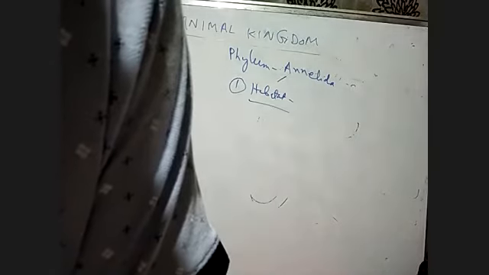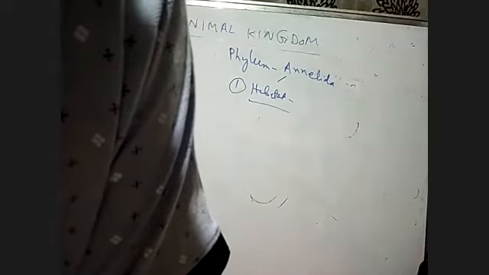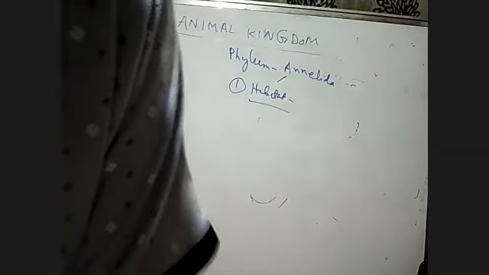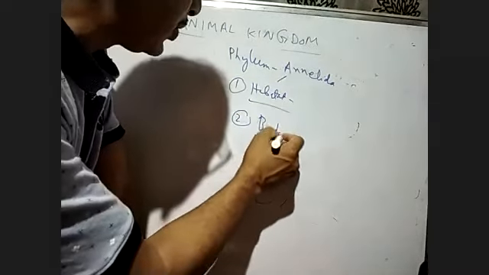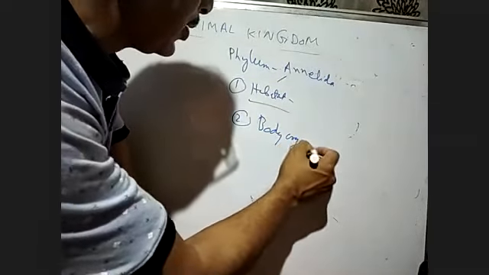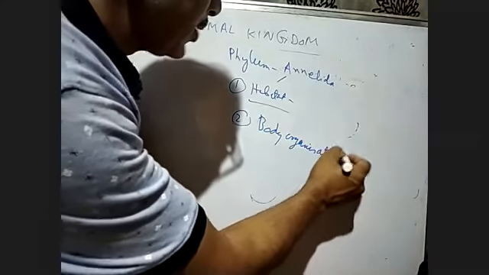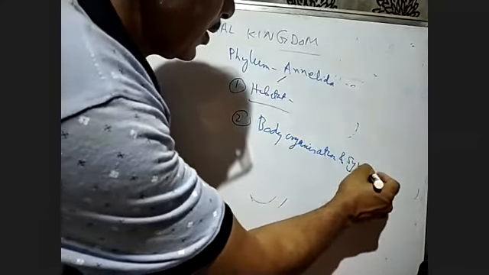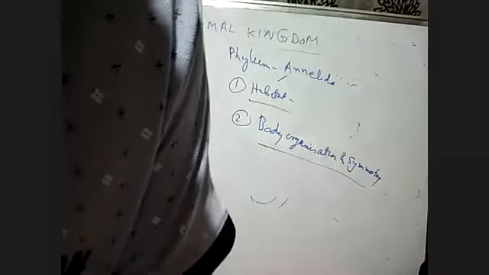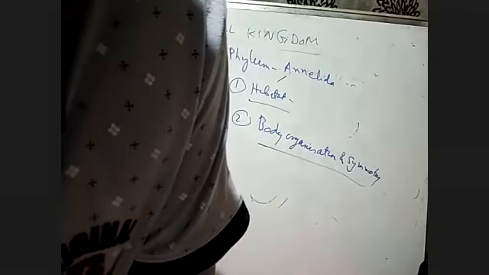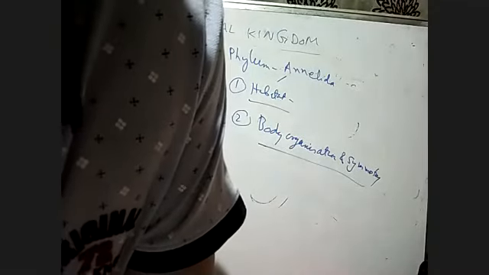Now they exhibit body organization and symmetry. Next, we go to the body organization and symmetry. This is on the same pattern; we have to study it till the phylum Hemichordata.